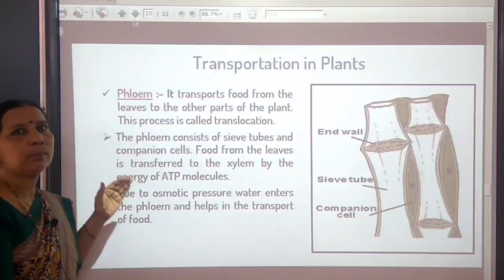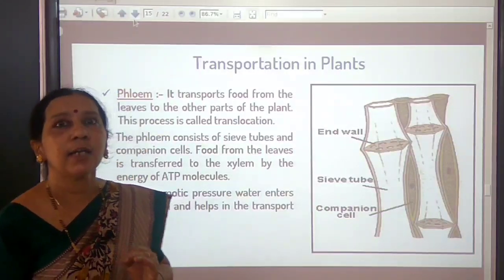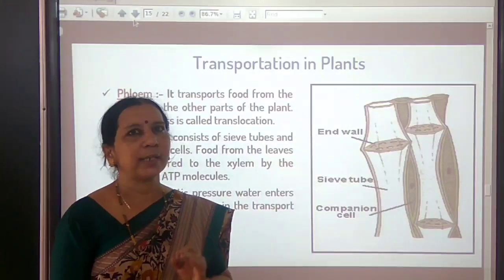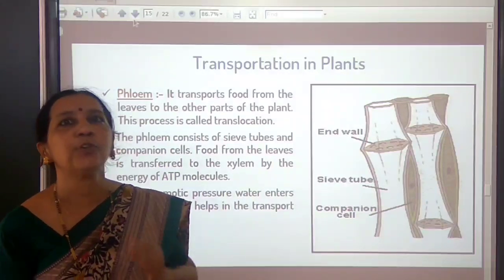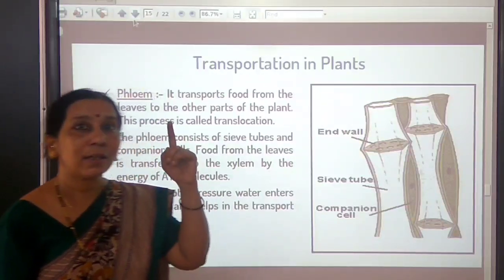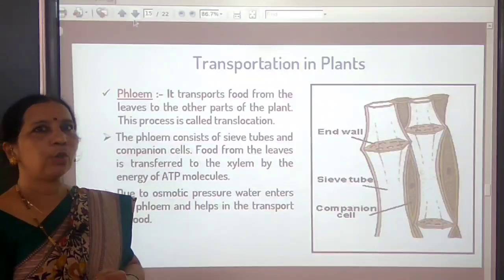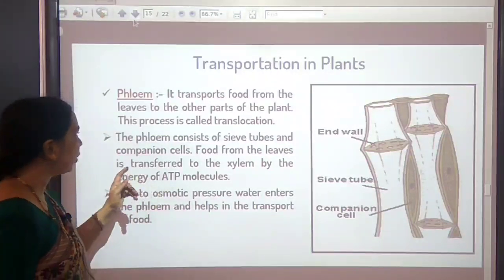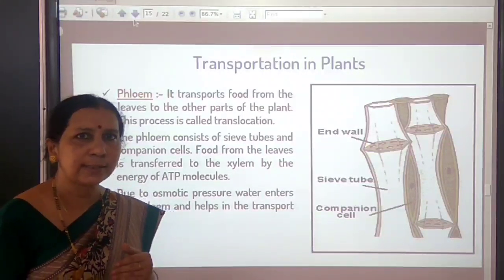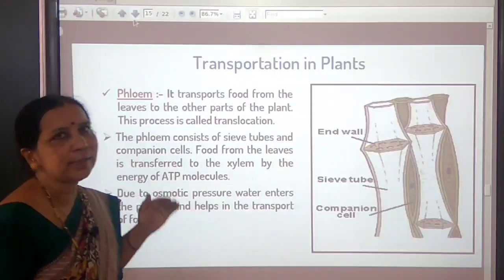So how does phloem transport food, and what do we call this process of transportation of food? In other words, the process of transportation of soluble products of photosynthesis from leaves to all parts of the plant is called translocation. Very important. Remember this definition. Translocation means the transport of soluble products of photosynthesis from leaves to all parts of the plant.